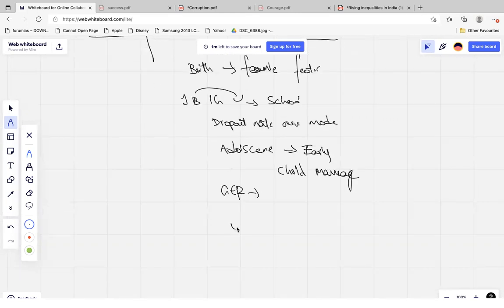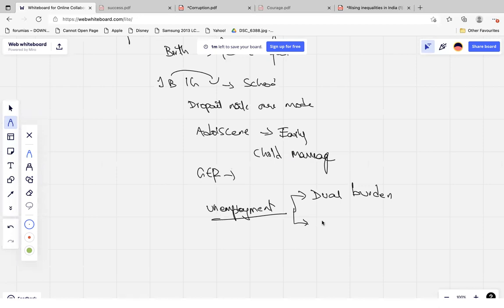And also at the stage of employment, firstly, the female participation in the labor force itself is low. Then again, the number of females getting employed is very less. It can be because of various reasons. Women are expected to take responsibilities at home as well as the office. That is called the dual burden. I'm not going totally into this because the topic is inequality, so I'm just giving an idea.